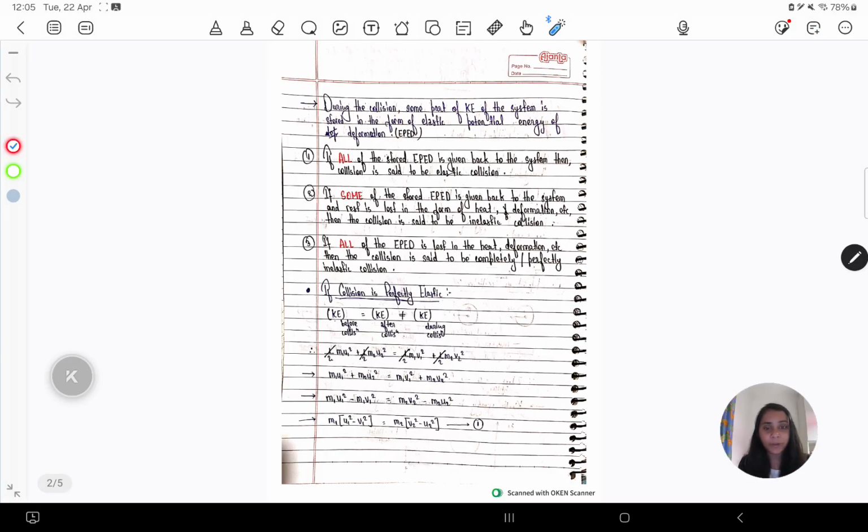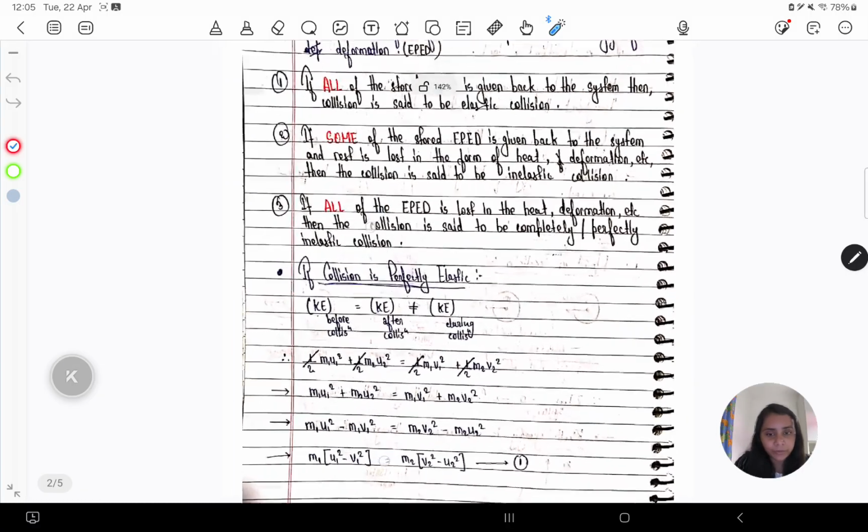Hello everyone, welcome back to the second part of the collision chapter. In the last class, we studied collision, the mechanism behind collision, and different types of collision. Now, in today's class, we'll study in more detail what happens during perfectly elastic and perfectly inelastic collision. Okay?